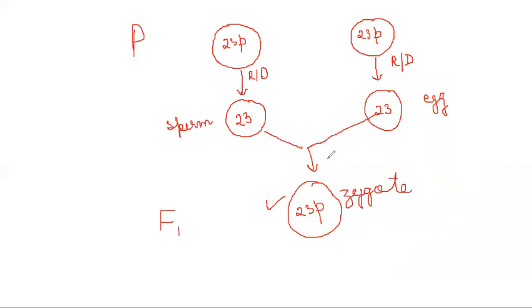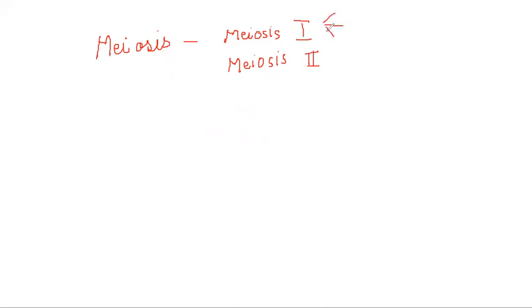When we say meiosis, meiosis is completed in 2 steps. So if I have to study meiosis, I will study it in 2 stages. One is meiosis 1 and the second one is meiosis 2. And like mitotic division, meiosis 1 will have 4 stages, which are prophase, metaphase, anaphase, telophase.